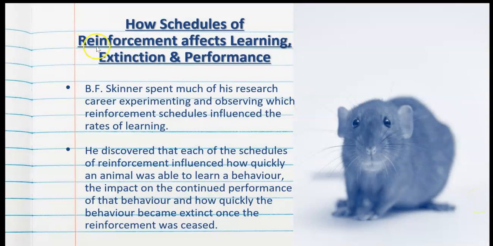So how do the schedules of reinforcement affect learning, extinction, and performance? B.F. Skinner, who we've talked about in a previous video, spent much of his research career experimenting and observing which reinforcement schedules influence the rates of learning in rats and pigeons. He discovered that each of the schedules of reinforcement influenced how quickly an animal was able to learn a new behavior, the impact on the continued performance of that behavior, and how quickly the behavior became extinct once the reinforcement was stopped.